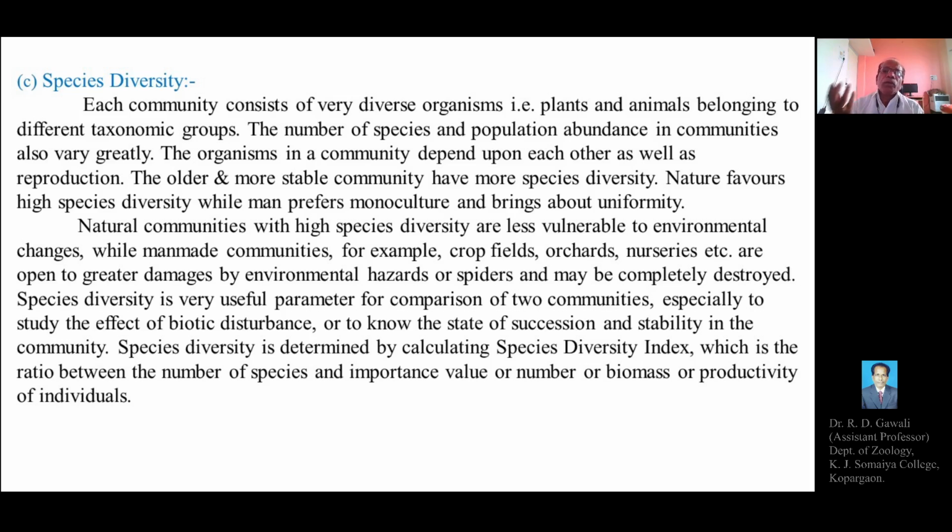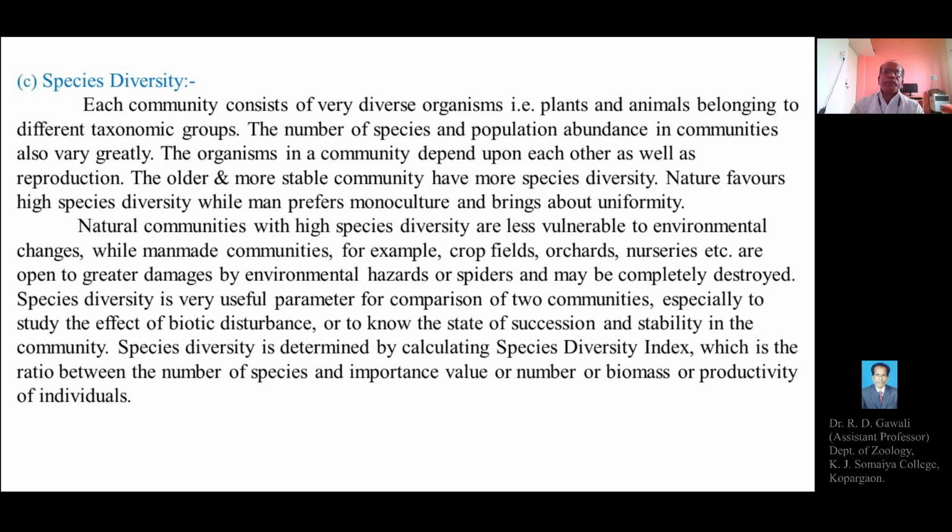So when the human or the man cultivates or grows a single crop or the same type of crop over a large area of the field, this represents uniformity in the community. It means there may be a single species or single type of crop grown in the respective community, which can also be called crop fields, orchards, nurseries, or gardens.